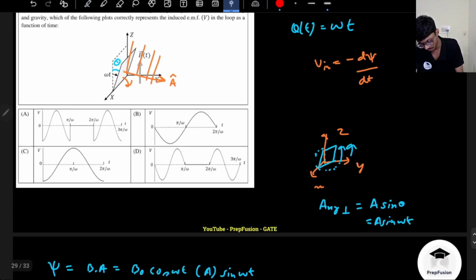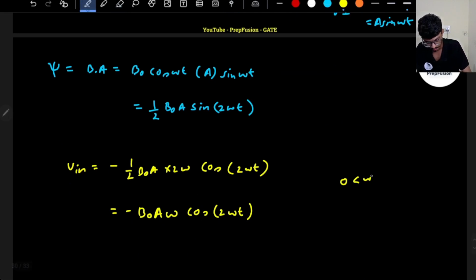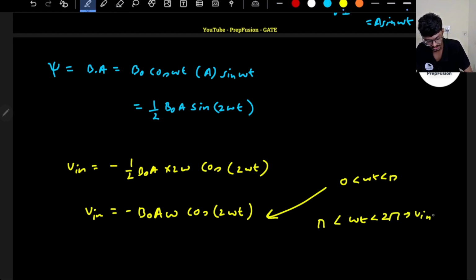because the magnetic field only exists around y greater than 0. So if omega t is 0 here, it will rotate a whole pi. After this pi, there is no field. So omega t between 0 to pi, this is the expression, this is the induced voltage. If omega t is between pi to 2 pi, because there is no magnetic field itself, there will not be any flux change, so the induced voltage also will be 0.